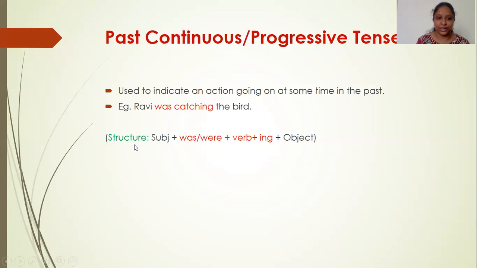Here the structure is subject plus was or were plus verb plus ing form. Was or were will attribute past tense to the verb. Catch is the present form of the verb here, but because we are adding was or were, we attribute past tense to the verb, right? Was is used with a singular subject and were is used with plural subjects. Ravi was catching the bird. Ravi is singular, so was. They were catching the bird. If it is a plural subject, we say were. The action was in progress in the past.